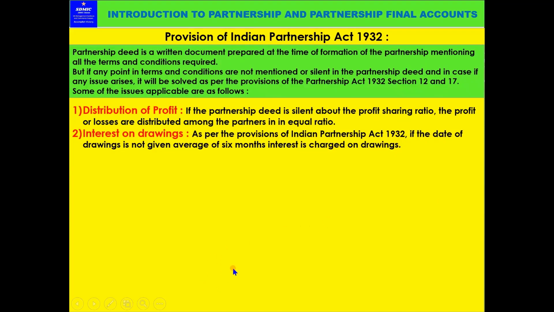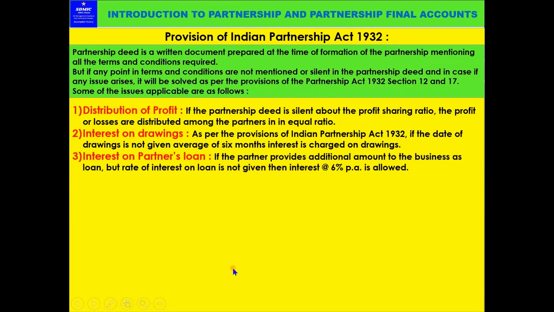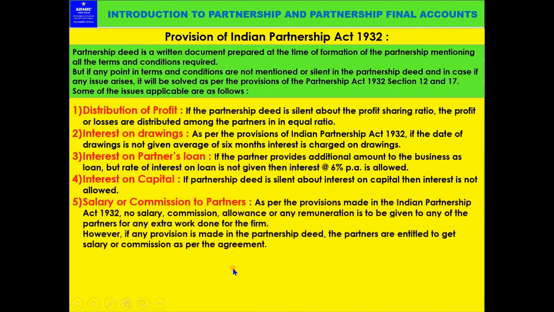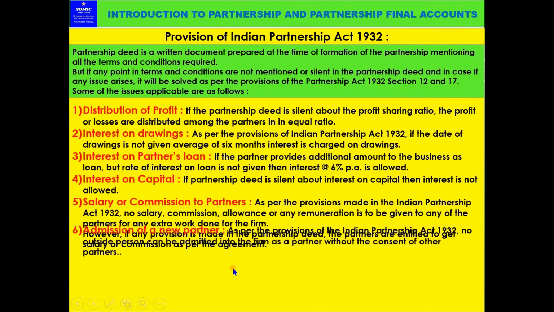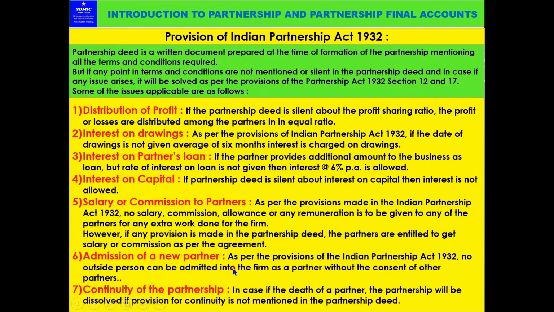1, distribution of profits. 2nd, interest on drawings. 3rd, interest on partners' loan. Then interest on capital. 5th, salary or commission to partners. Then admission of a new partner. Then continuity of the partnership. These are the things. Now we will complete it here, stop it here.